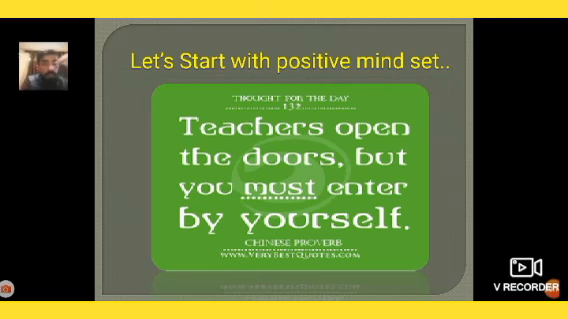So, dear students, as usual, let's start with a positive mindset. A teacher opens the doors, but you must enter by yourself. This is a very famous thought. The teacher is the knowledge hub, the knowledge center, and always keeps the door open, welcoming questions. But dear students, we are doing hard work. You must enter yourself. You must do it yourself. You must ask questions yourself.